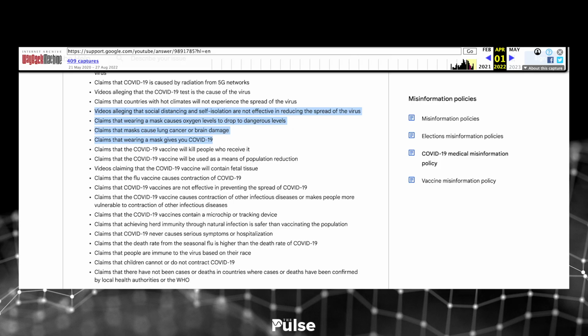So also they removed claims that wearing a mask causes oxygen levels to drop to dangerous levels, claims that masks cause lung cancer or brain damage, claims that wearing a mask gives you COVID-19. Now, obviously the bottom two there, probably not the greatest of claims to be made out there in general, but oxygen levels dropping, we did see some interesting studies of oxygen levels dropping in these particular cases. Again, how many people is this going to affect? What really are we talking about here?